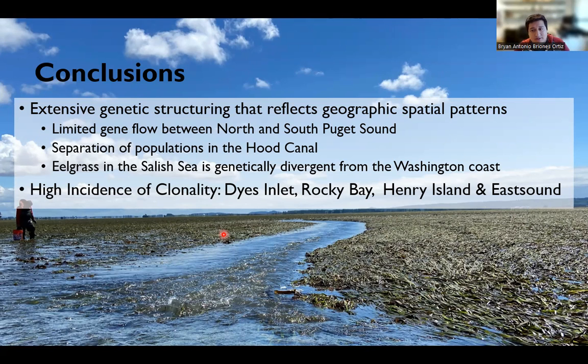This type of structuring in the same watershed could be caused by barriers to gene flow, such as currents, or maybe the distance is just too long for successful seed dispersal to occur. We also observed that eelgrass in the Salish Sea is genetically divergent from the Washington coast, and all this information is highly valuable to designate appropriate management units across the state that will support science-based decision-making.